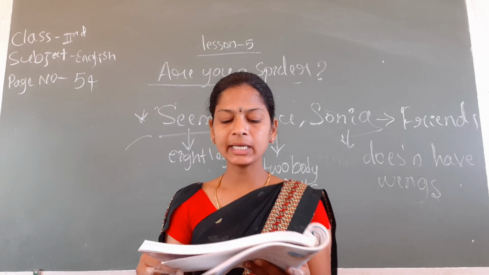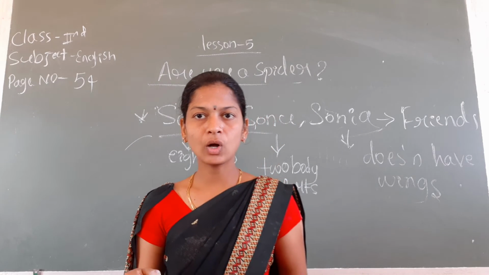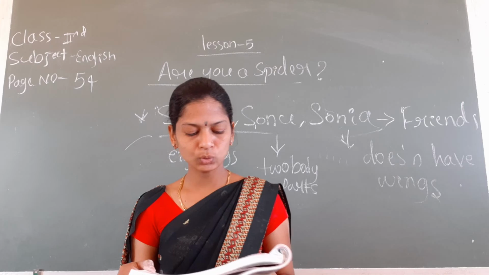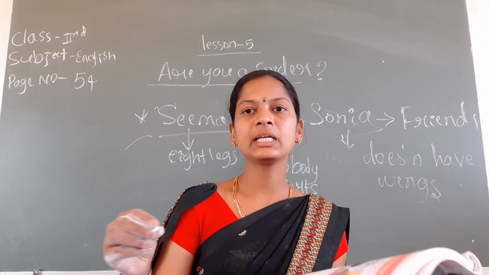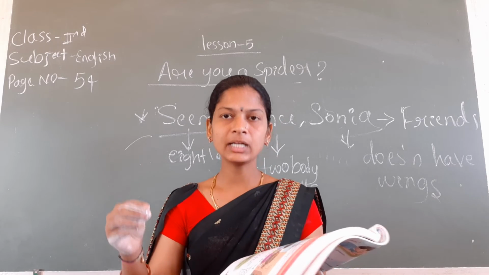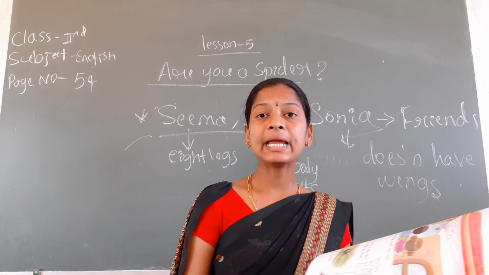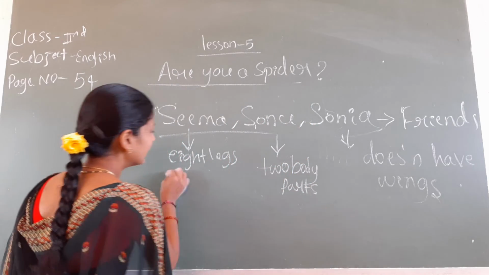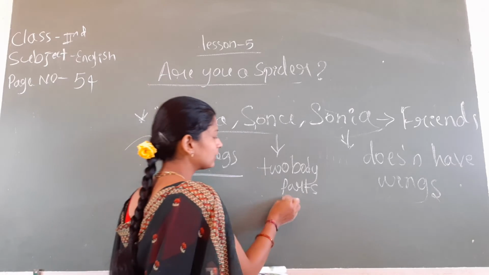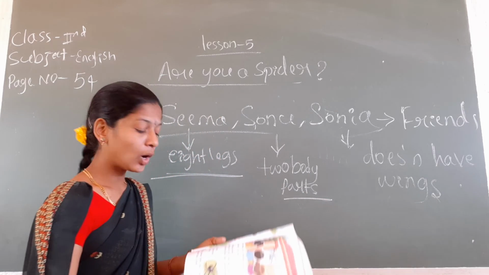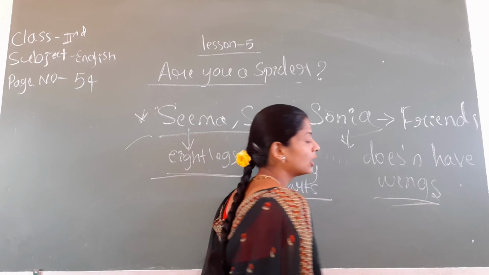They saw a shiny black body hanging there. Sonia, Seema and Sonu saw a shiny black body hanging there on the roof. It had 8 legs. Next one, it had 2 body parts. Next, it had no wings. Yes, it had no wings.